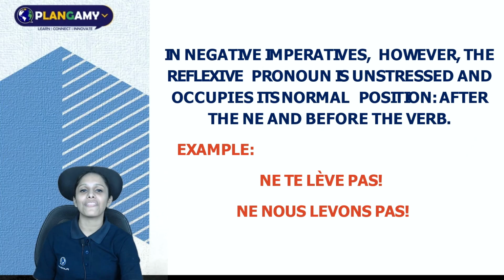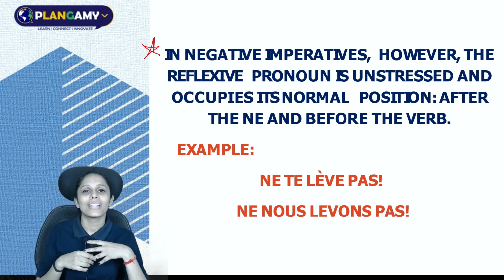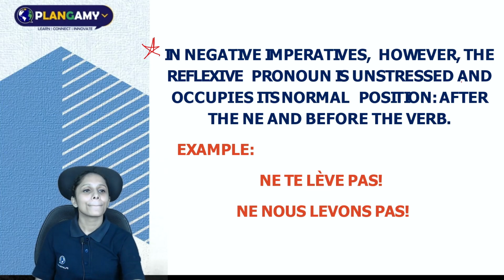Now here we have negative imperatives, very important. That is how to write the reflexive verbs into negative imperative sentences. The reflexive pronoun is unstressed. In the negative sentences, we have to unstress the reflexive pronoun and it occupies its normal position after the ne and before the verb.